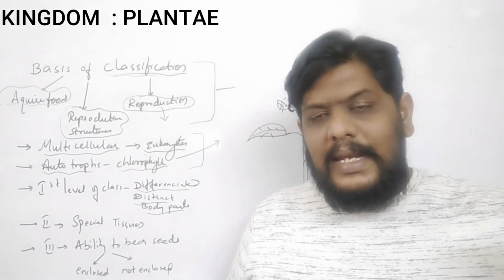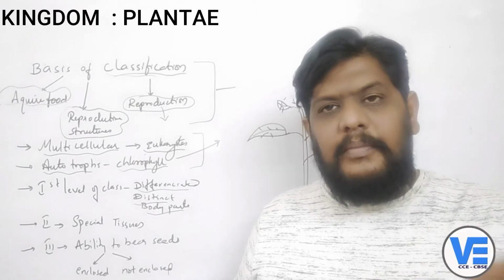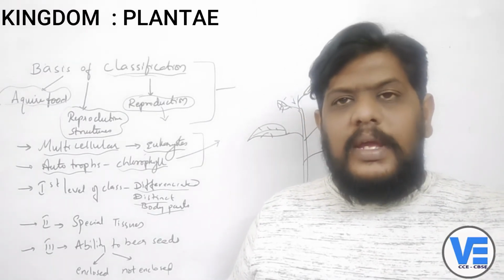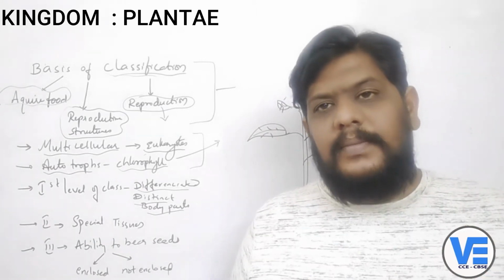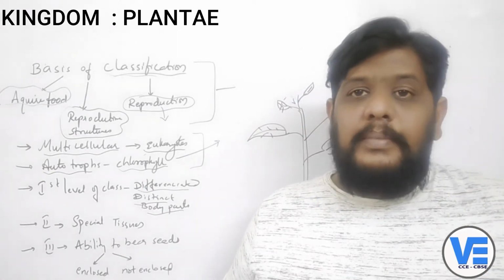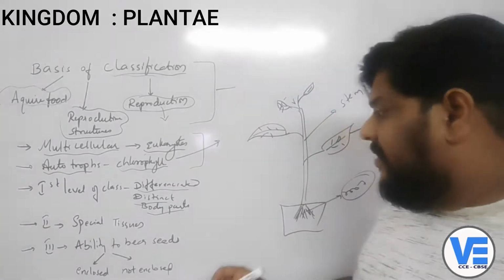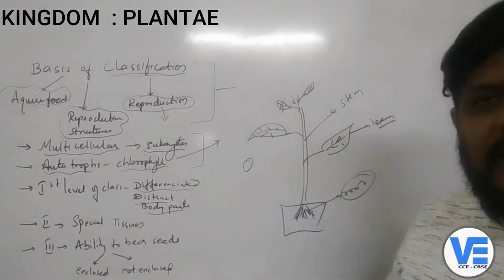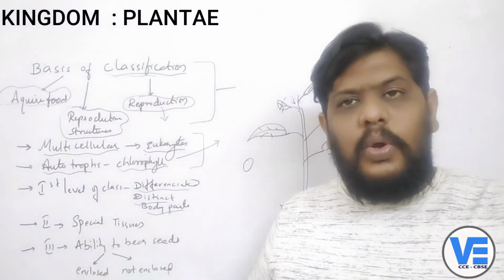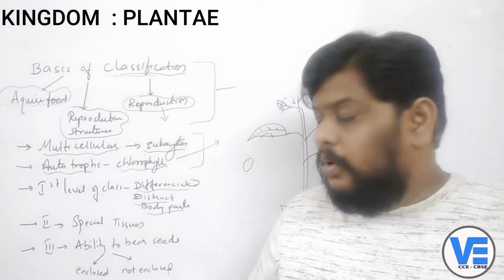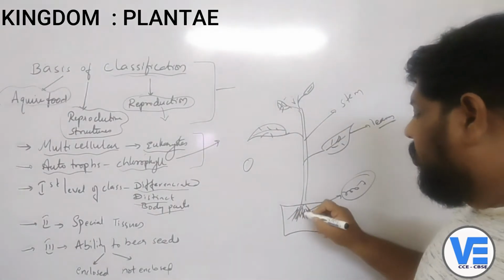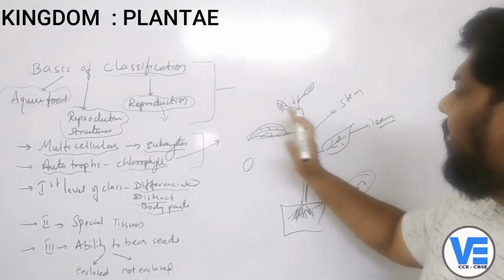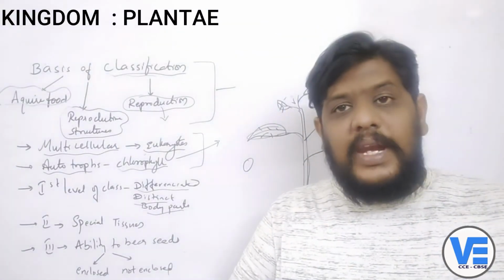So when there is an embryo in the womb of a mother, it is not differentiated, right? Before it is differentiated, it is just like a mass of cells. So only after differentiation, different body parts are formed. In the same way here, if you take only a seed, the baby plant is in the seed, but you cannot see the differentiation, you cannot see the whole plant inside. It has to grow, and then it has to give out the roots, and also the stem, and the leaves. Now these are the parts which are differentiated and also very much distinct.